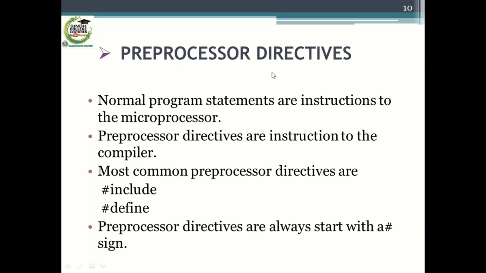Preprocessor directives. Normal program statements are instructions to the microprocessor, but the preprocessor directives are instructions to the compiler. The most common preprocessor directives are #include and #define. Preprocessor directives always start with a hash sign.